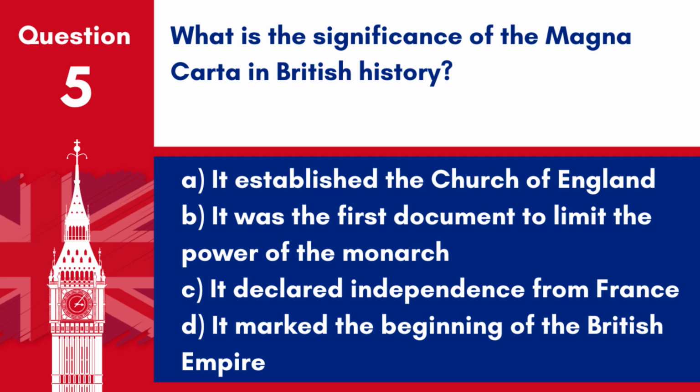Question 5. What is the significance of the Magna Carta in British history? A. It established the Church of England. B. It was the first document to limit the power of the monarch. C. It declared independence from France. D. It marked the beginning of the British Empire. Answer: B. The Magna Carta is significant for being the first document to challenge the authority of the monarch and lay the groundwork for future constitutional developments.